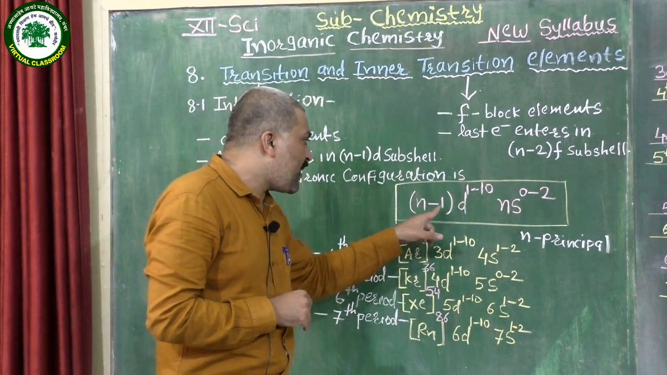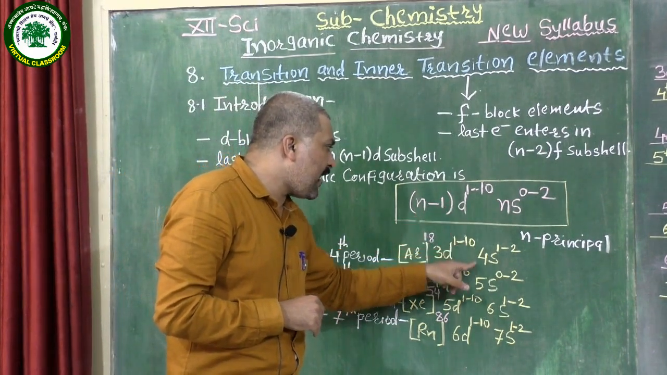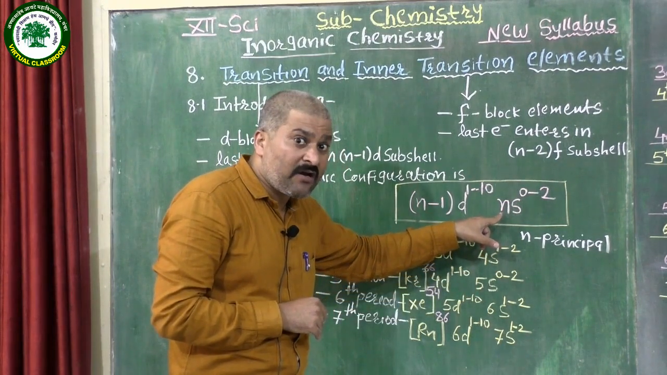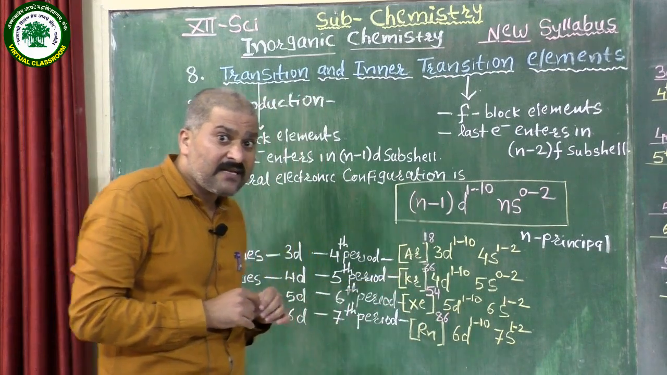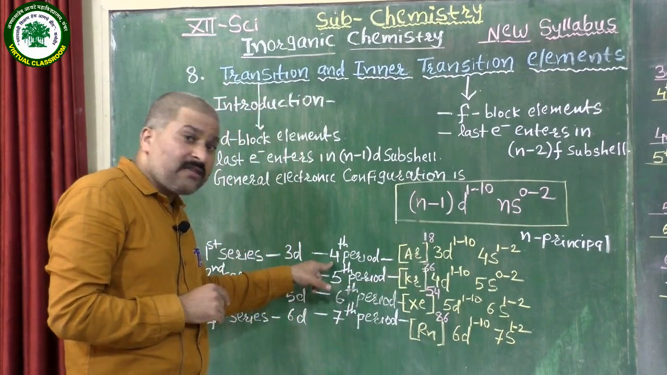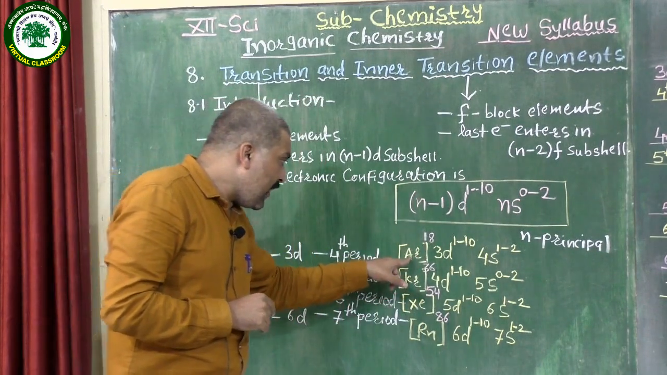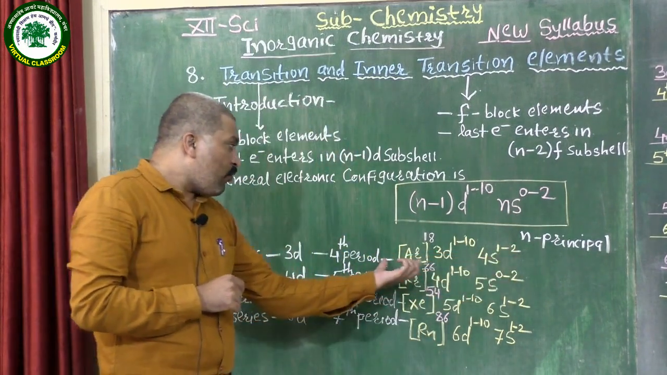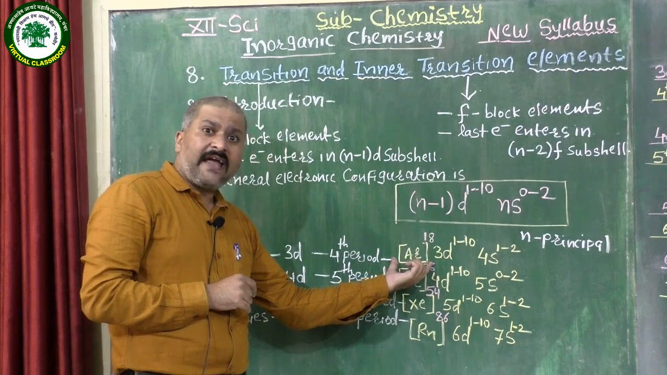What it becomes? 4 minus 1, 3d 1 to 10, 4s. In place of n is the principal quantum number; the value of n is nothing but the period. Therefore it is 3d 1 to 10, 4s 1 to 2. Then what does this Ar indicate?